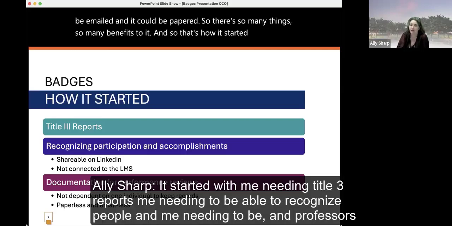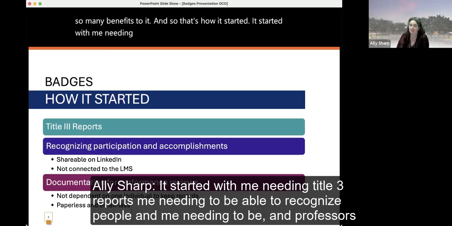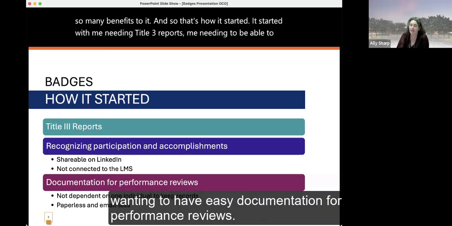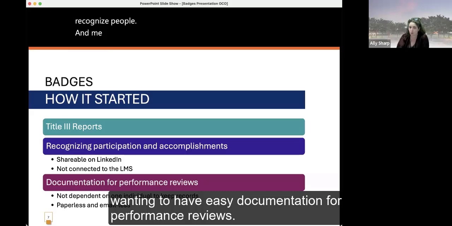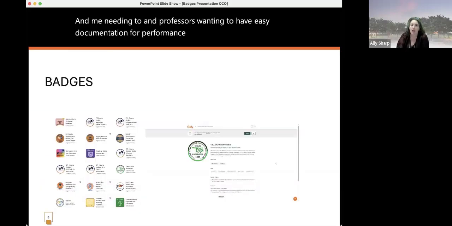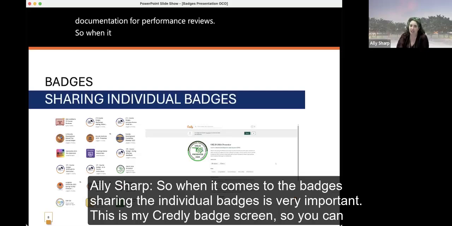It started with me needing Title III reports, me needing to be able to recognize people, and professors wanting to have easy documentation for performance reviews. So when it comes to the badges, sharing the individual badges is very important.